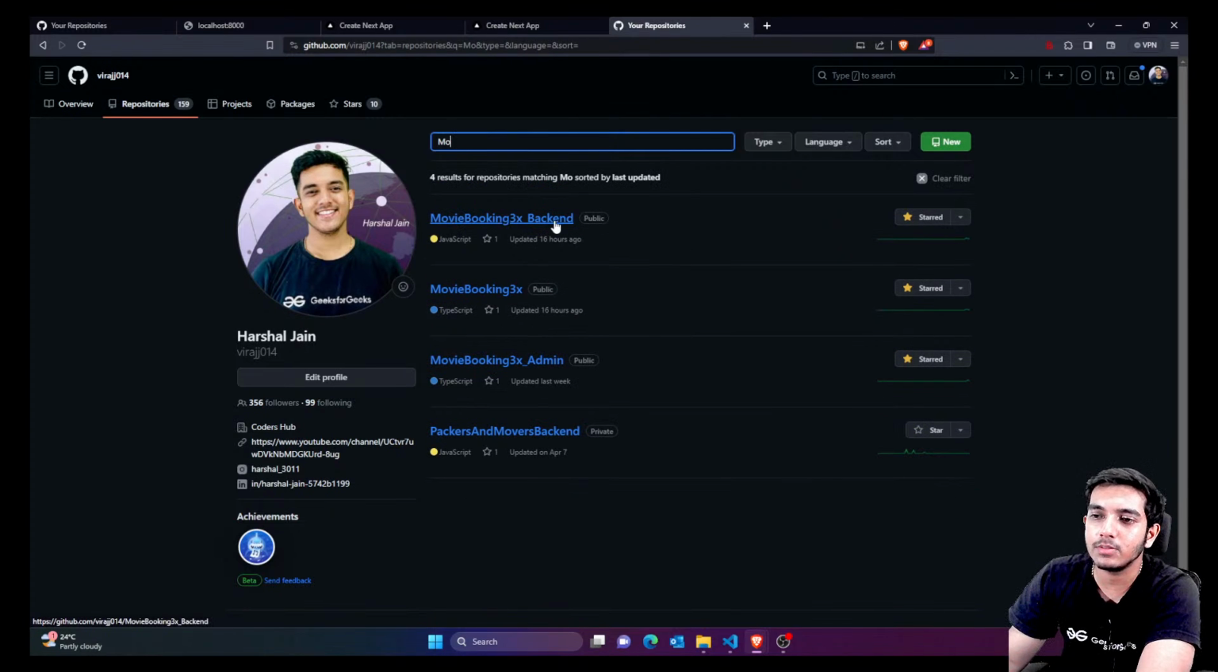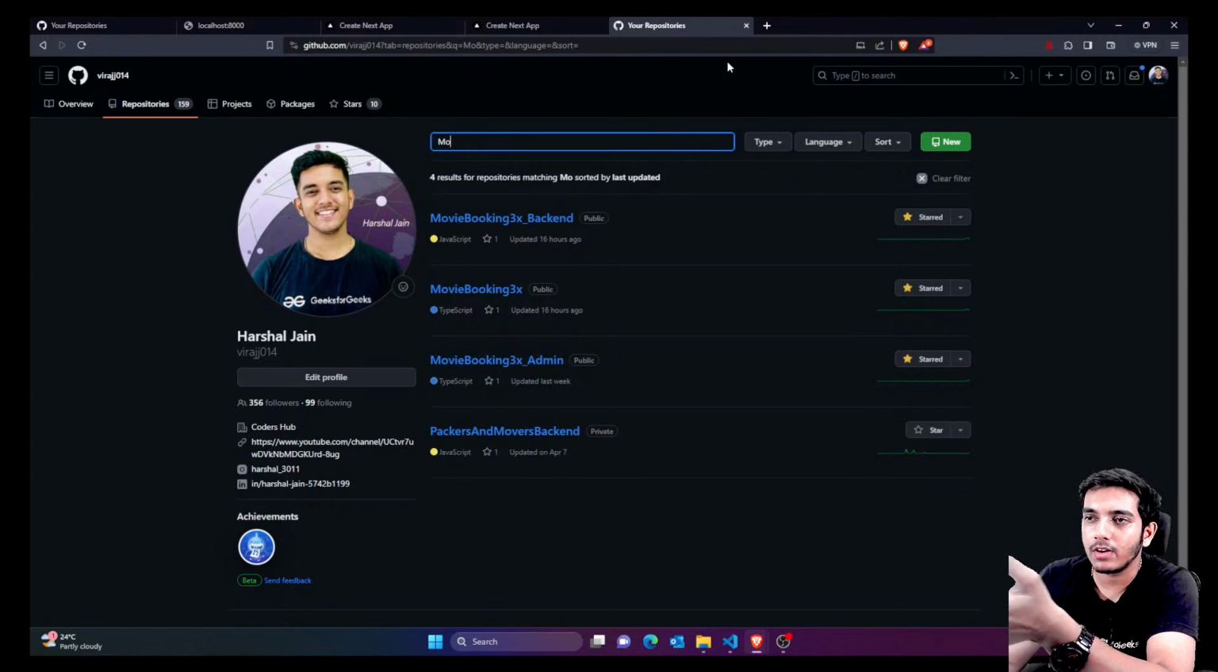So you can see movie booking 3x backend. This is the backend, this is the front end client side, this is the admin. So you can see we have all these three. You can check out all these three, and if you want to use these projects anywhere, definitely you can add your modifications also as per your demand.